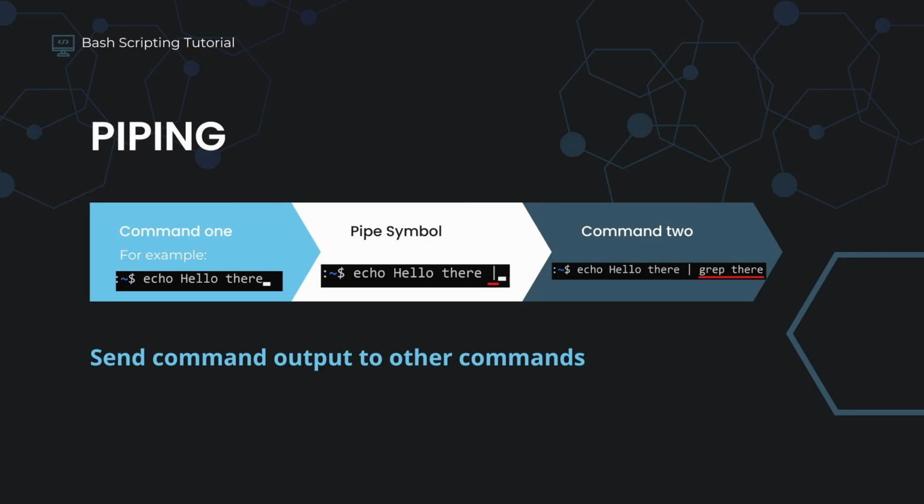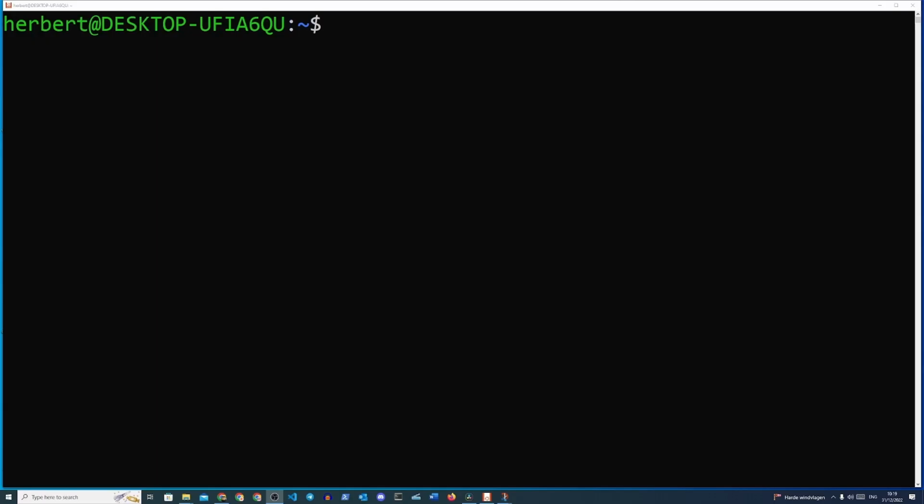One of the most frequently used features in Bash is piping. It makes it very easy to perform a specific action on the output of the command. Let's say the output of a command is very long and you wish to filter some things out. Piping is going to give you that option. Now, how does piping work? Let's have a look at an example.